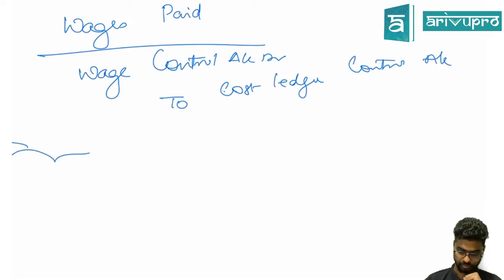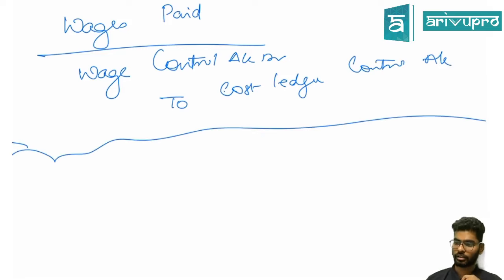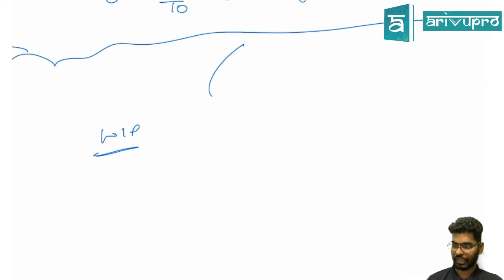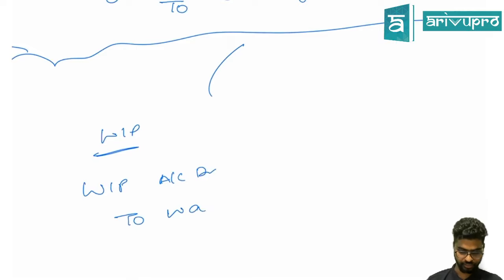Done. Now wages transferred for work in progress. Correct. Thanks, Suresh. That's going to be WIP account debited to wage control.